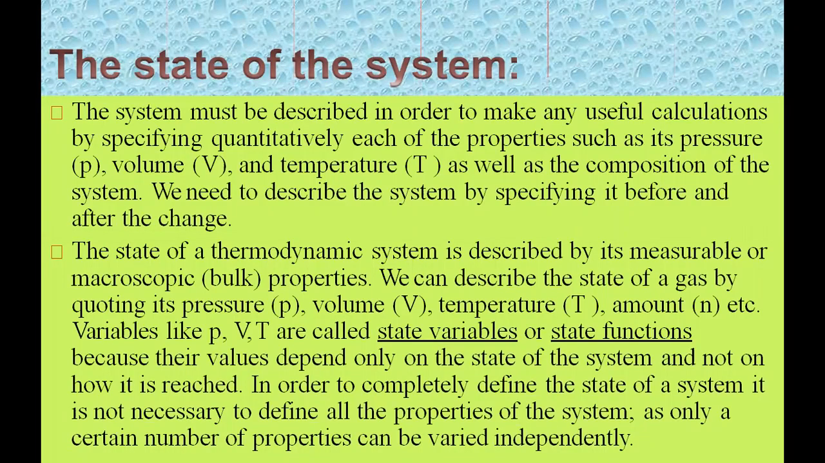So let's talk about the state of the system. The system must be described in order to make any useful calculation, by specifying quantitatively each of its properties such as pressure P, volume V, and temperature T, as well as the composition of the system. So we need to describe the system by specifying it before and after. If you want to specify something before and after, at that time we have to specify three things: initial pressure, initial volume, and initial temperature.